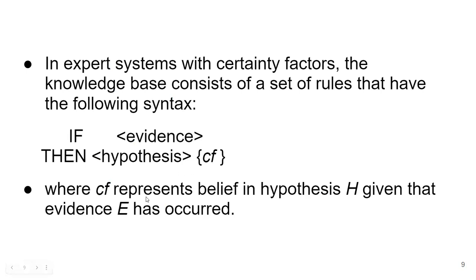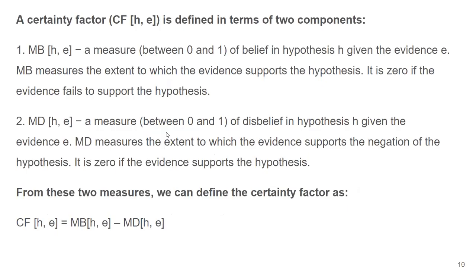Certainty factor represents belief in hypothesis H given that evidence E has occurred. So certainty factor is determined by the belief in this hypothesis event when this evidence E has occurred, it is present. Fine. Now let us see how certainty factor is going to be calculated.